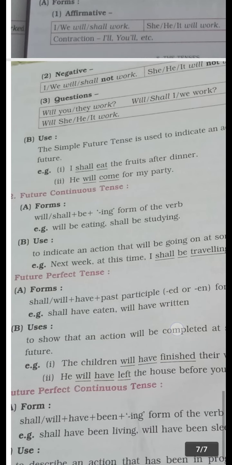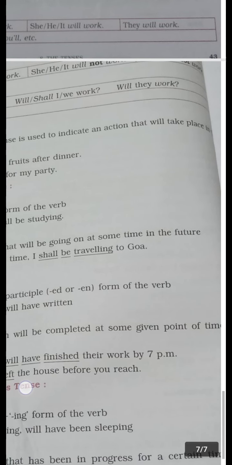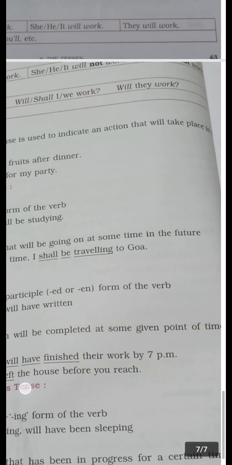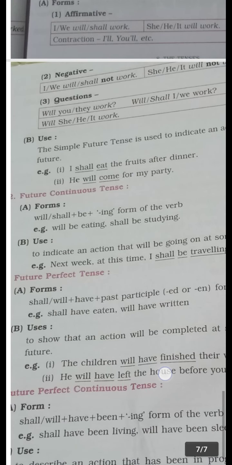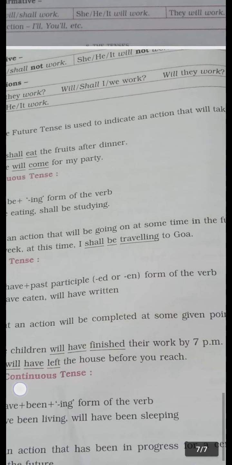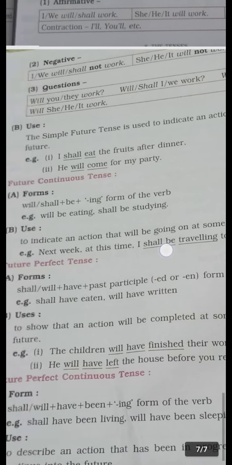Then, use of the future perfect tense. Future perfect tense is used to indicate the completion of an action by a certain future time. Completion of an action means at some given point of time in future. The children will have finished their work by 7 p.m. Means it is a certain time, 7 p.m.